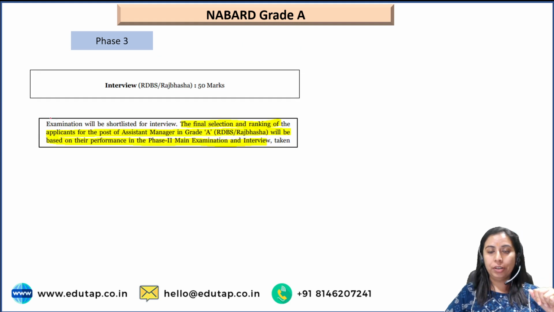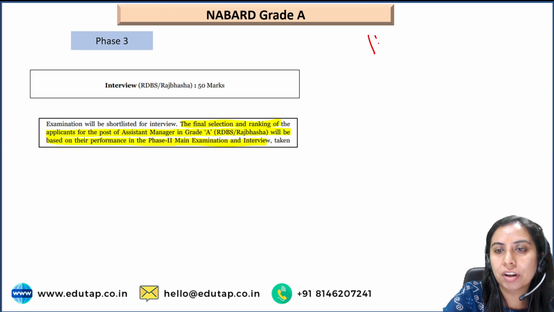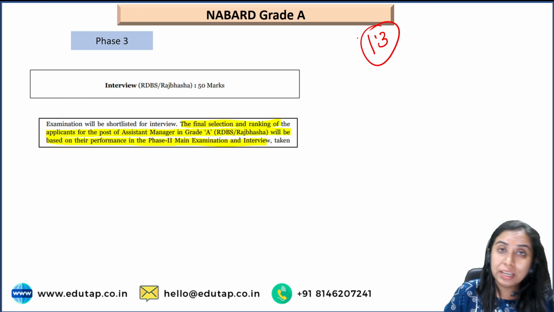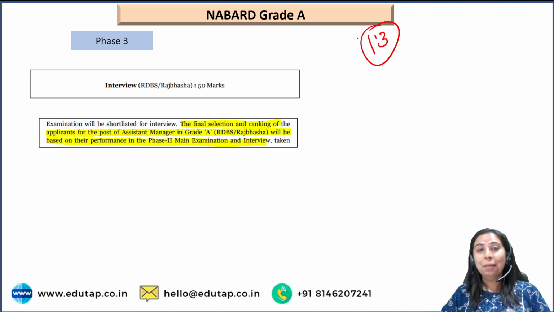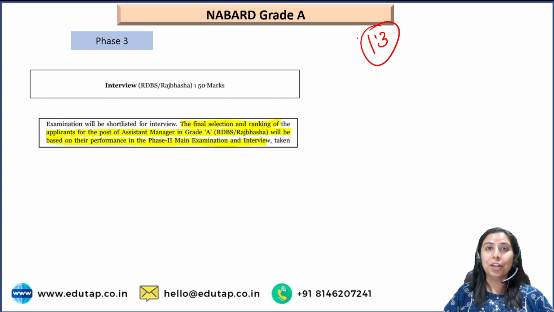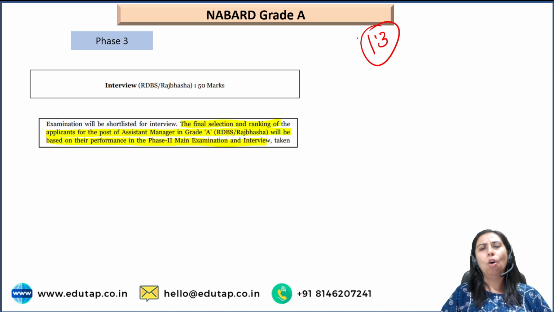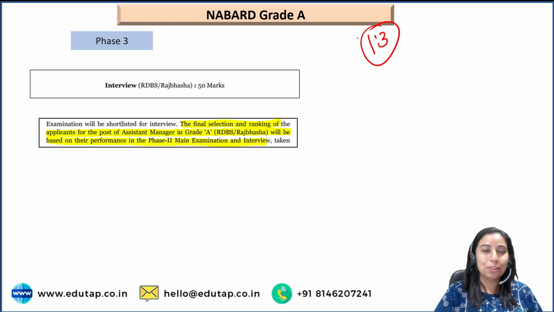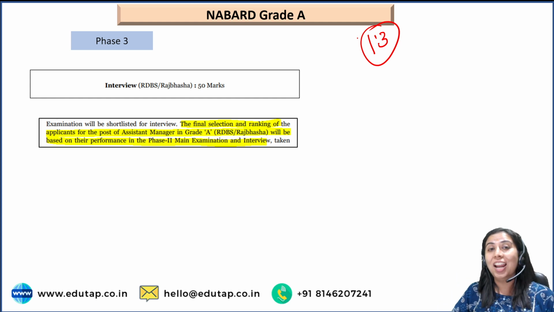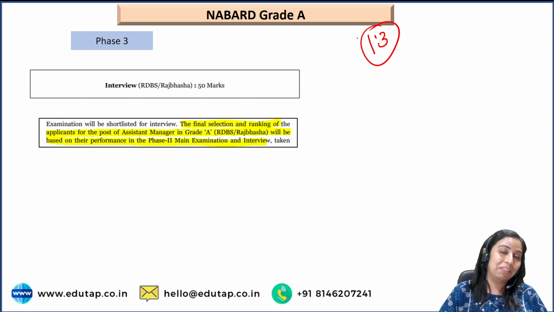अभी चलते हैं phase 3 के पास. तो once you are done with phase 2, then you are called for interview. The calling ratio for interview is 1:3, which means that for every 1 post, 3 people are called for interview. That means out of 3, 1 is selected. ठीक है, तो इसका मतलब if you are going in interview, your chance of getting selected is almost 33%. That is pretty high. Once you go there and do really well, your chances become very, very high.